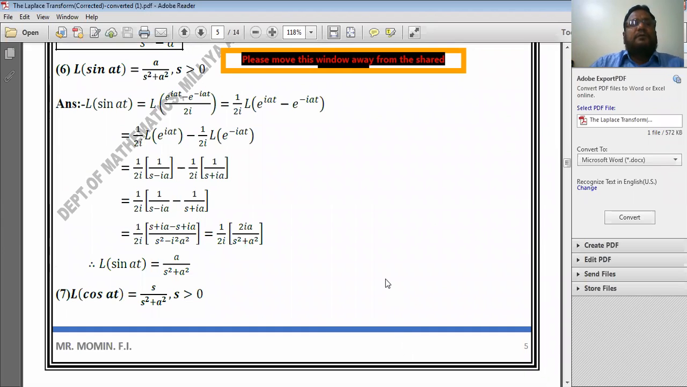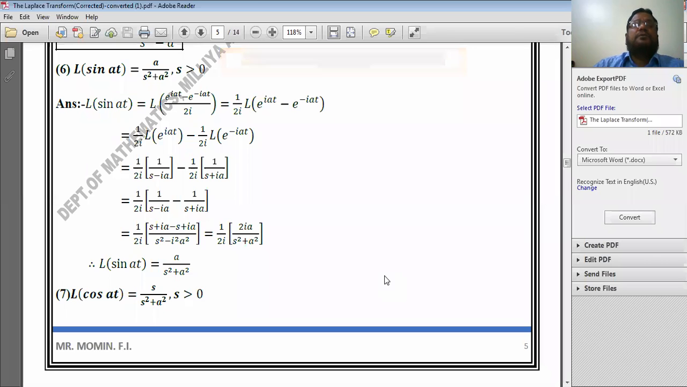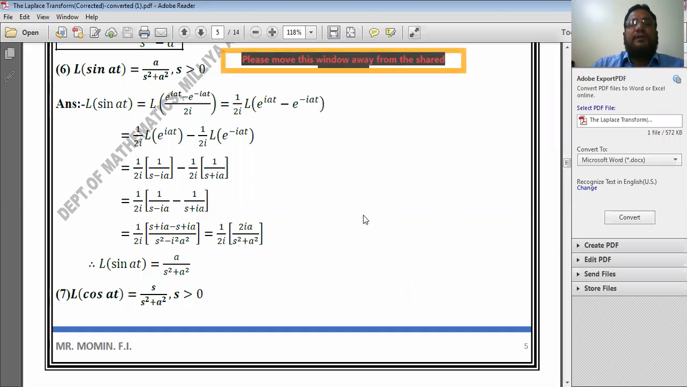Now let us see the Laplace transform of the trigonometric function sine of at. In results number 4 and 5, I proved the Laplace transform of the hyperbolic functions, hyperbolic cos of at and hyperbolic sine of at. Now here I will discuss the Laplace transform of the trigonometric function sine of at.